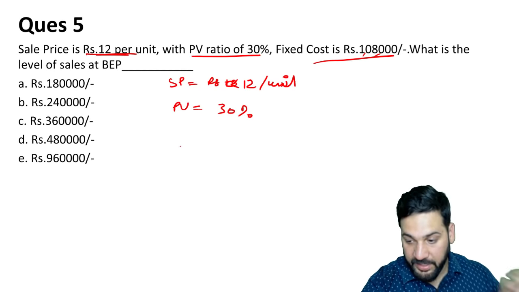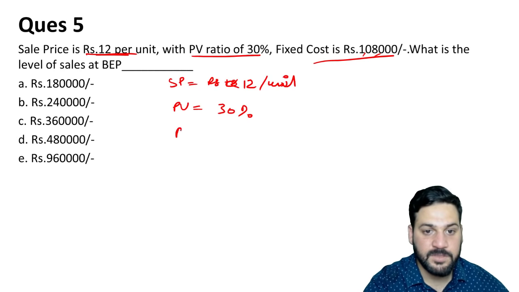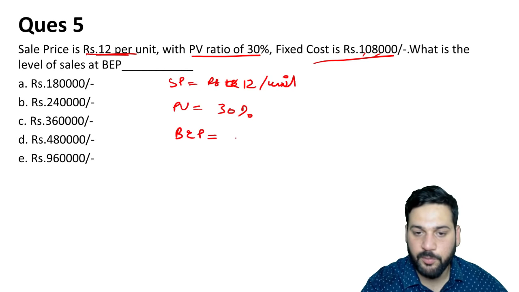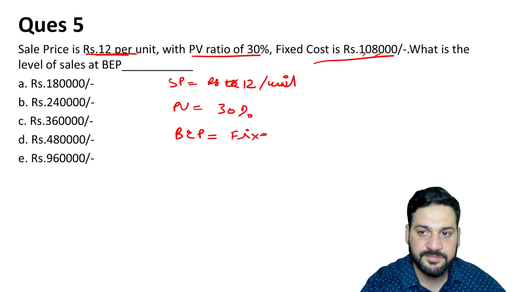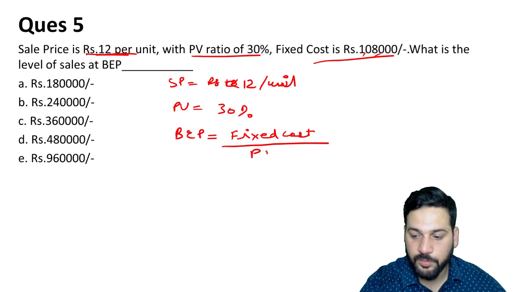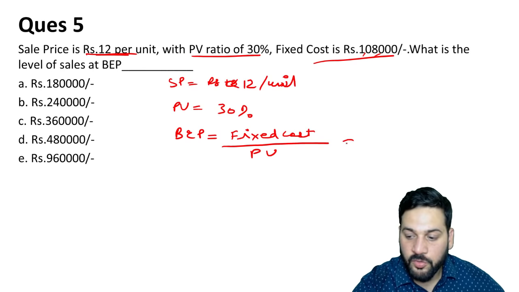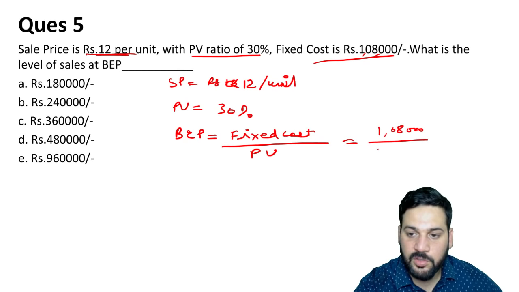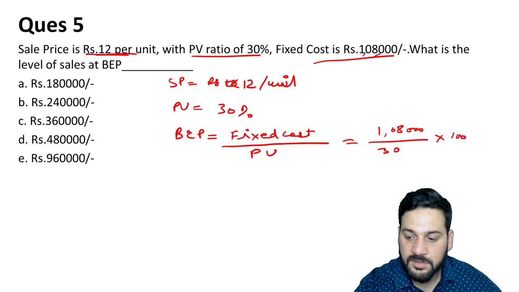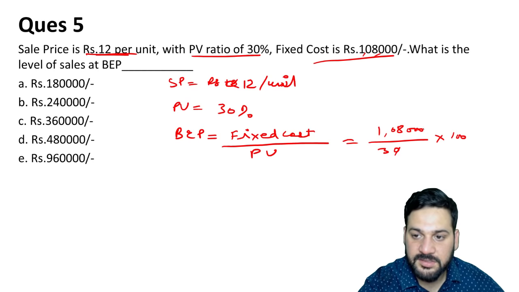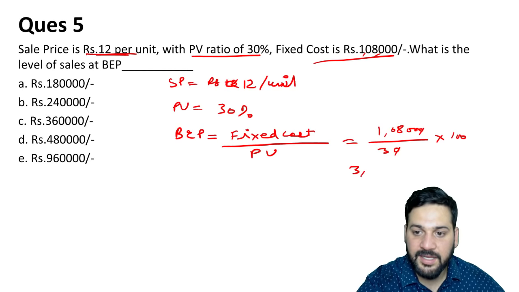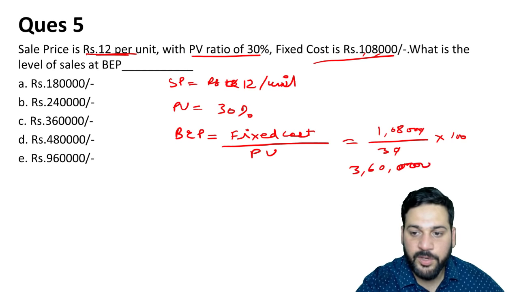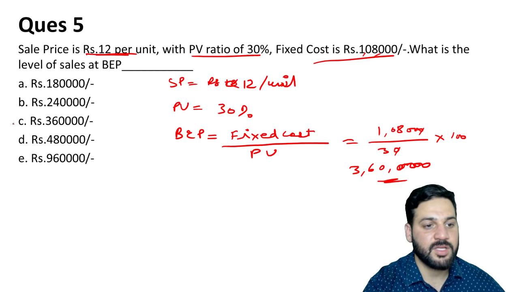To calculate the break-even point, BEP, it is fixed cost divided by PV ratio. So fixed cost is 1,08,000. PV ratio is 30%. So how much is this? This is simply 3,60,000. So we got the break-even point. This is 3,60,000.